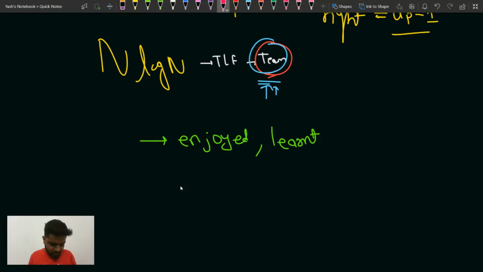Can you explain n log n time? Why? Because obviously I'm using set. Set insertion and deletion take log n time. In set, lower bound, upper bound, all these functions take log n time. So it will be n log n in the worst case. So that is why.